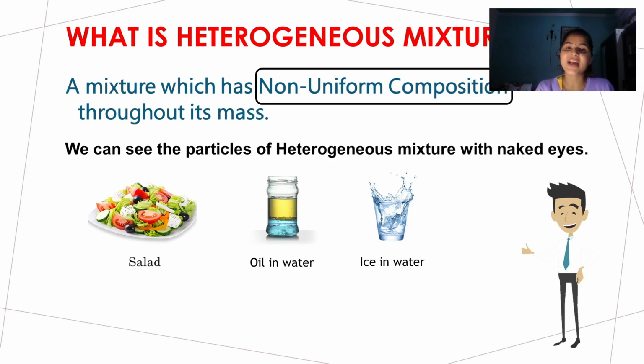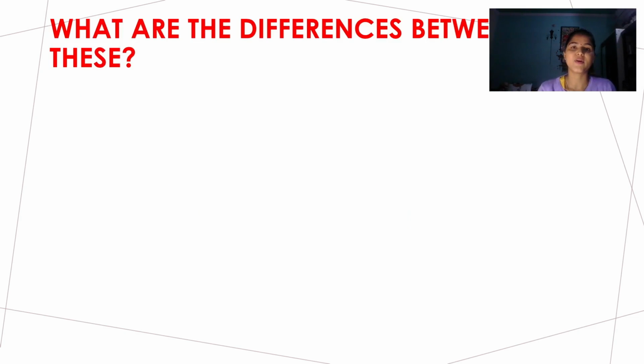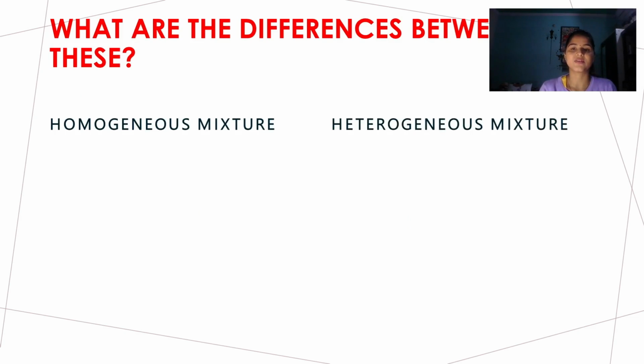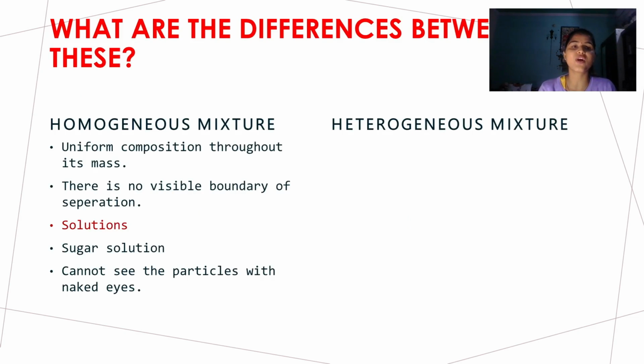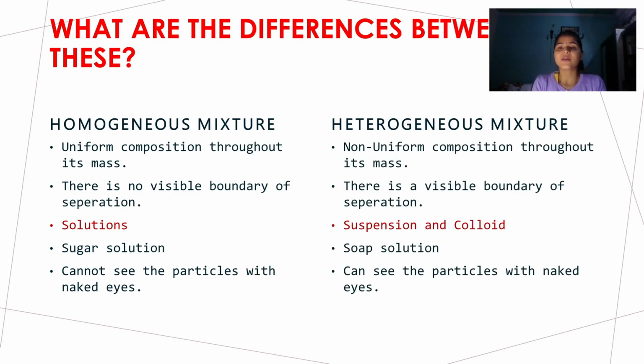Clear? Now let's summarize the difference of both in a table about homogeneous and heterogeneous mixture. The first one is, as I said, the particles are composed uniformly throughout the mass, all over equally in the whole solution or the whole mixture. Clear? Whereas in heterogeneous all are composed together non-uniformly throughout its mass.